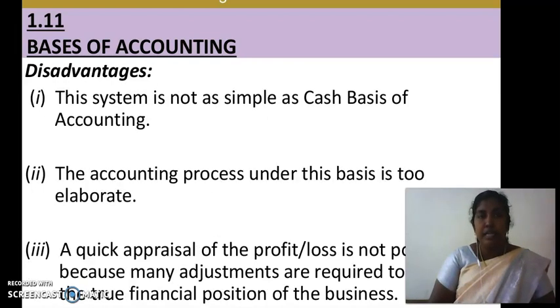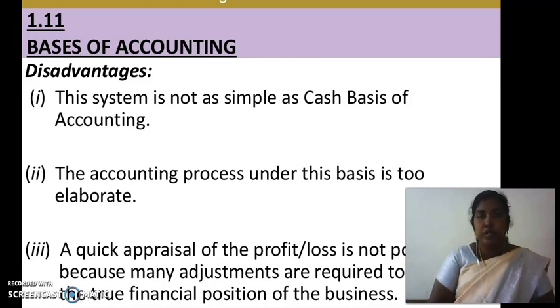The disadvantages of this accrual basis: this system is not as simple as the cash basis of accounting. The second disadvantage is that the accounting process under this basis is too elaborate.